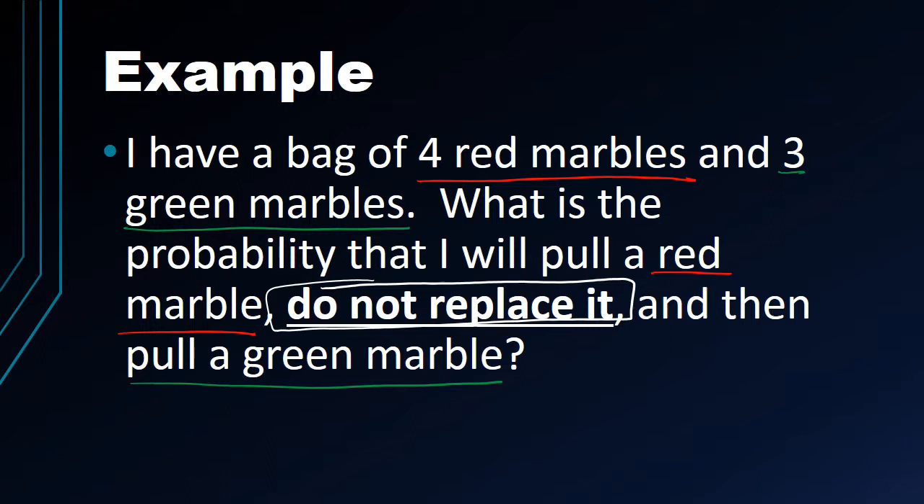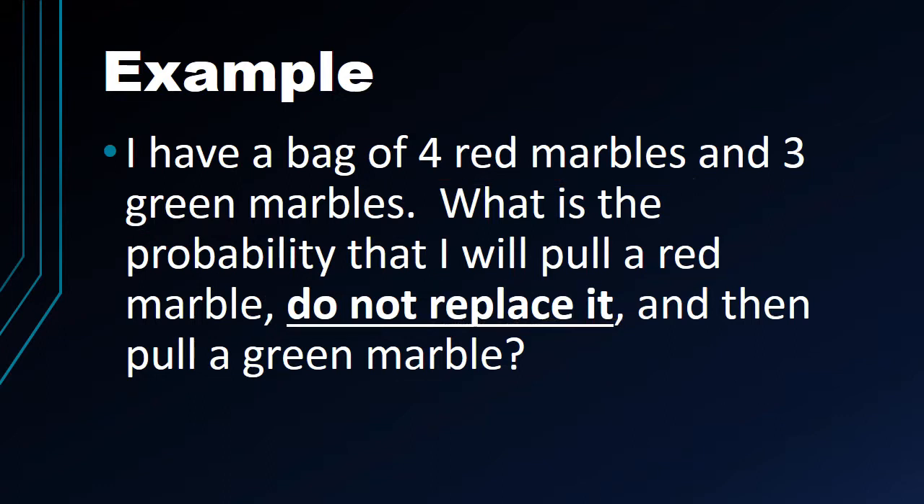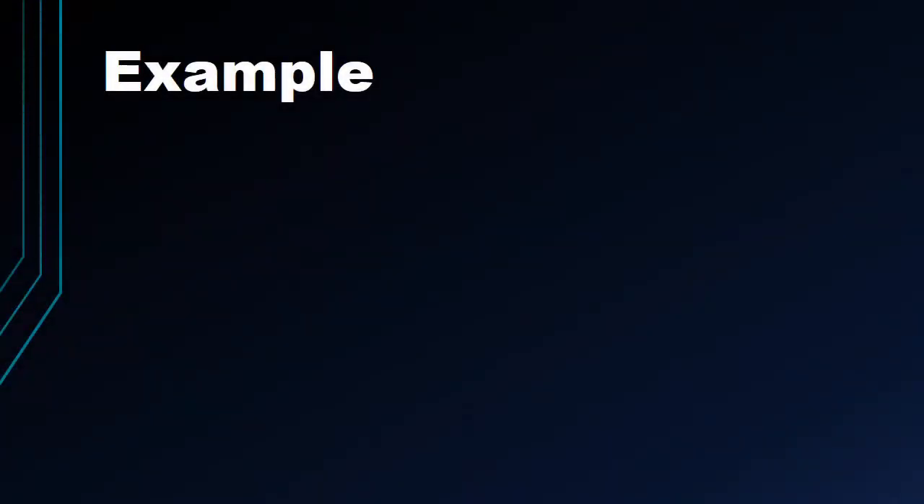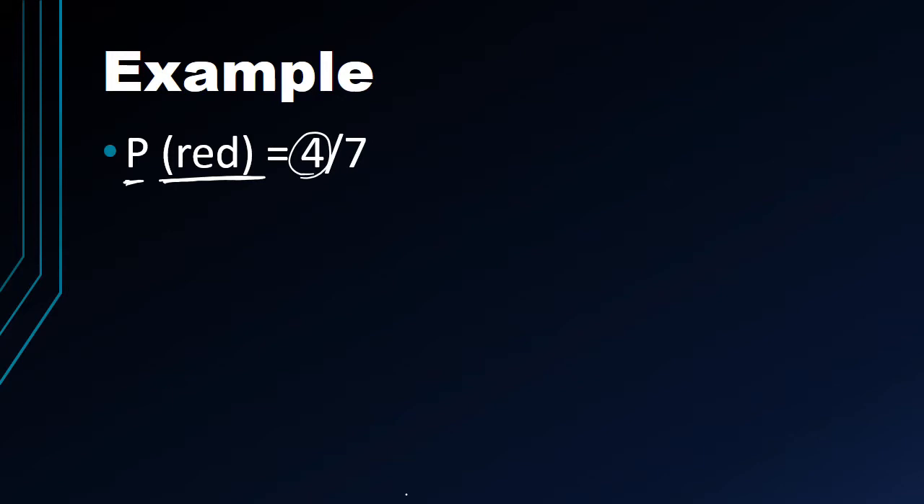So when we do not replace things, these two events now are dependent on each other. So this is a dependent event. Please label that as so. Now we need to work out the math for this. We wrote the letter P for probability. We label the first one in parentheses, probability of red. So this one hasn't changed. There are 4 red marbles, and 7 is the total number of marbles.